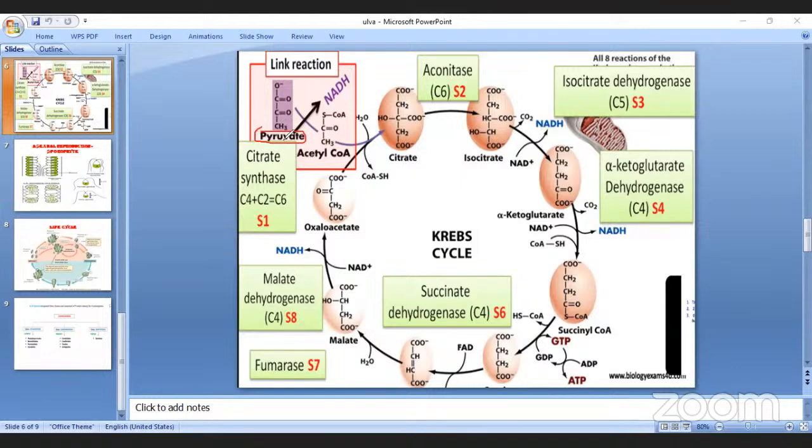After formation, this pyruvic acid combined with coenzyme A, where it is given as acetyl complex.